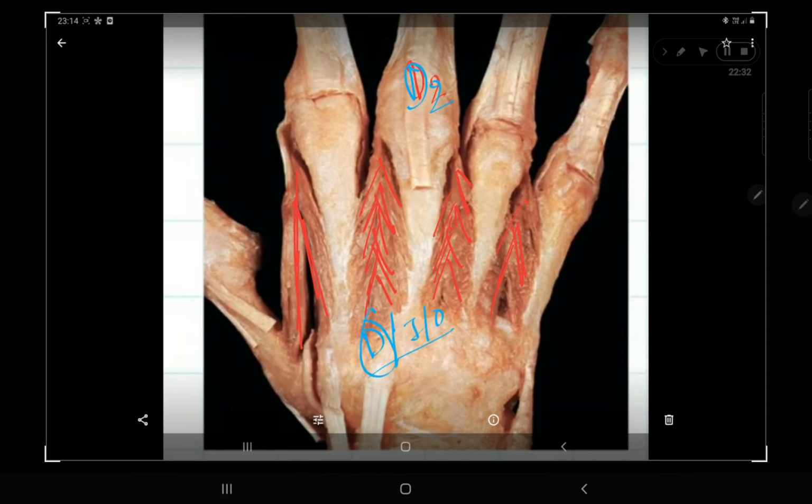Okay, D for dorsal and D for double also. So their pinnation is double. So dorsal interossei is bipinnate also.